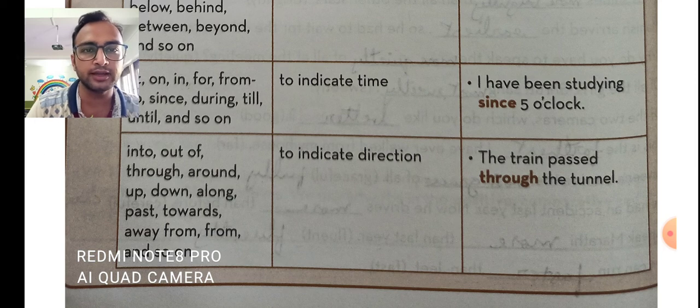Away from and from are different words. These indicate direction. The train passed through the tunnel. So please students, remember the uses of all these prepositions. It will make it easy for you to form sentences.